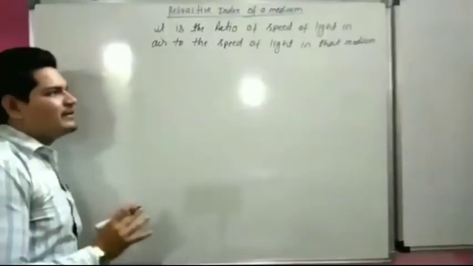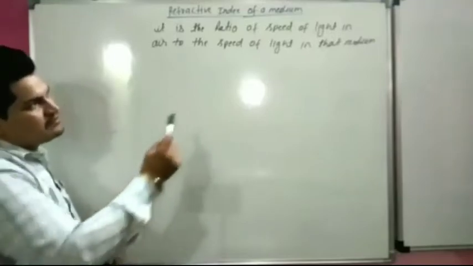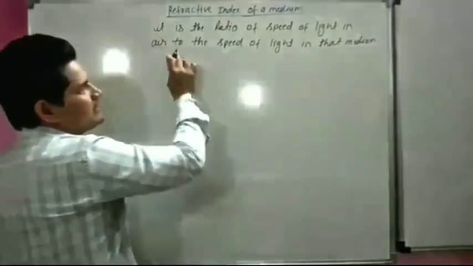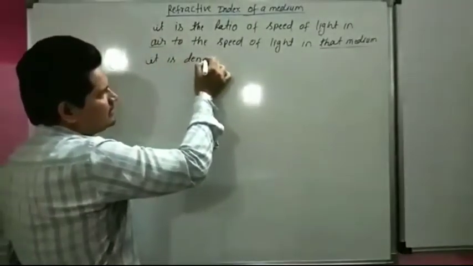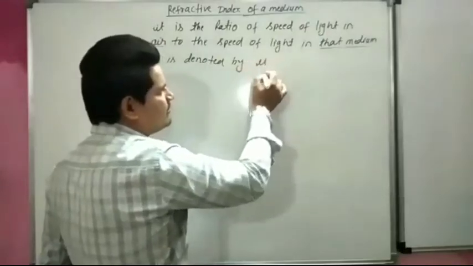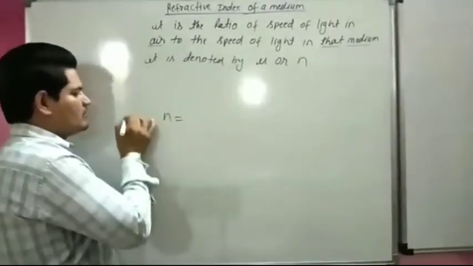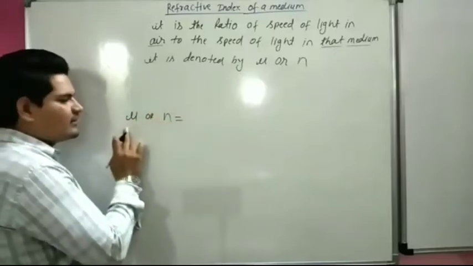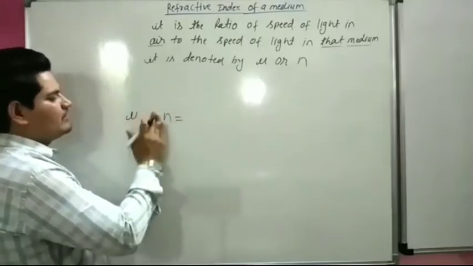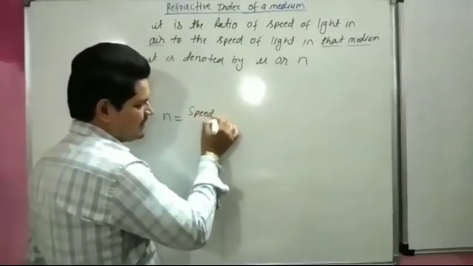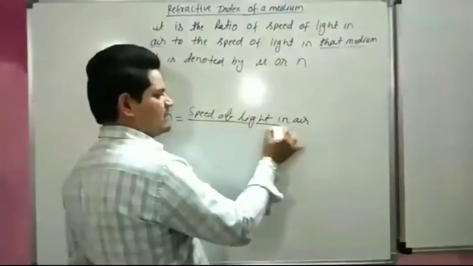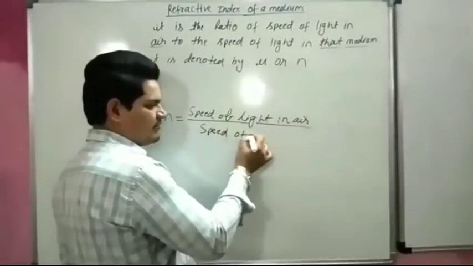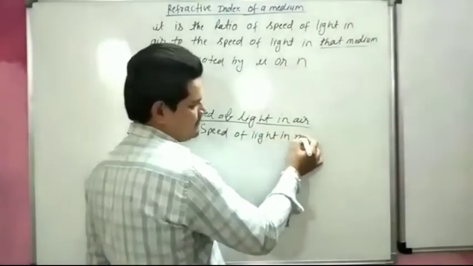It is denoted by the symbol mu, or we can also denote it by n. Both are terms we can use. So n is equal to mu is equal to the speed of light in air to the speed of light in the medium.